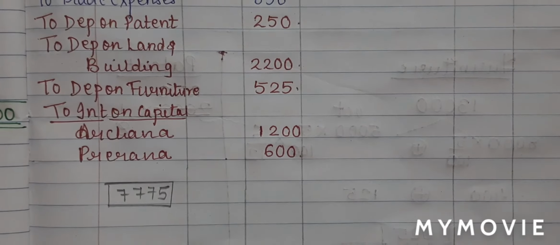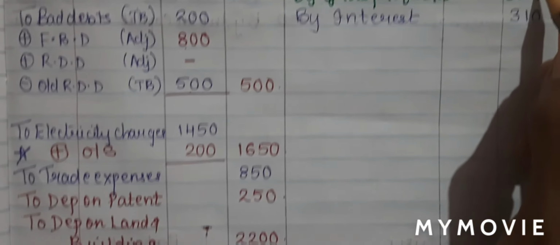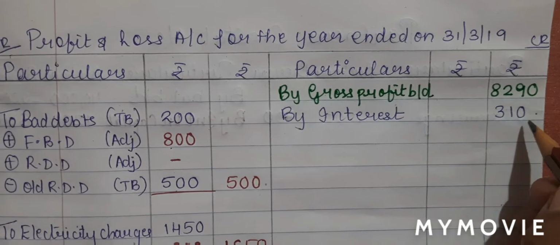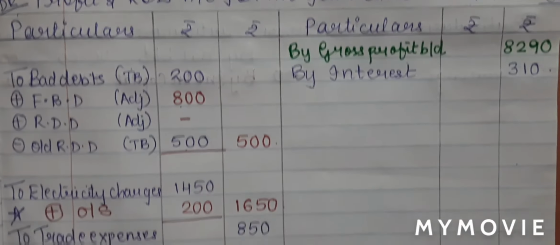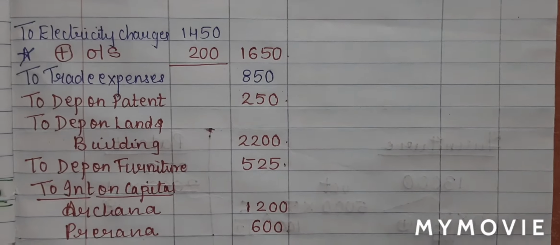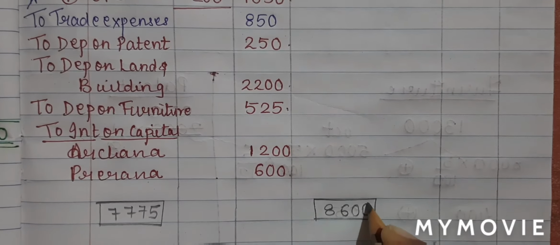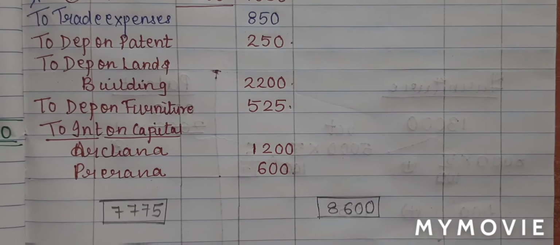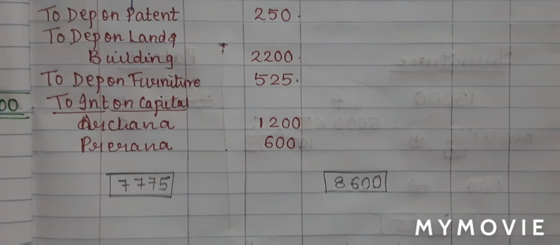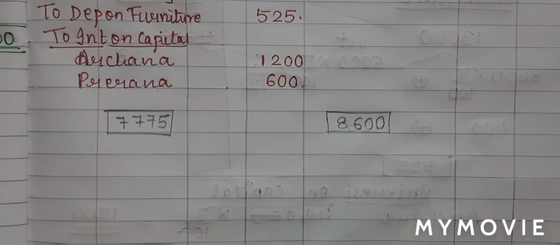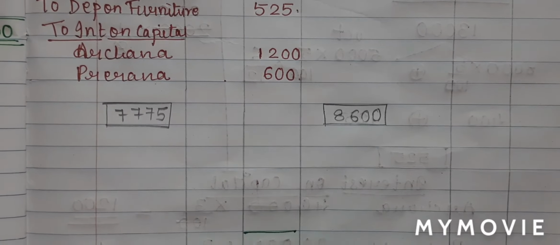7,775. Now I will total my credit amount. So when I total my credit amount, I get a total of 8,600. Now I will close my profit and loss account. So I will double underline on both the side.